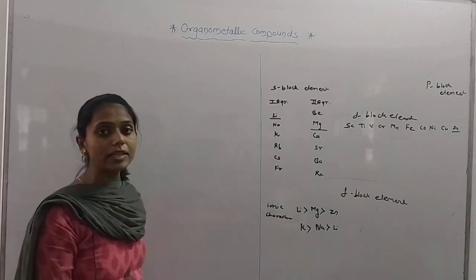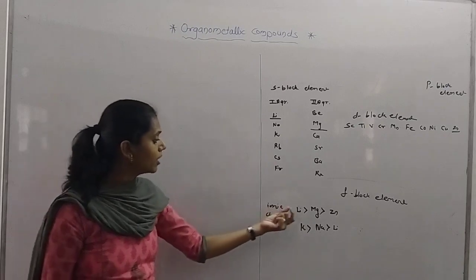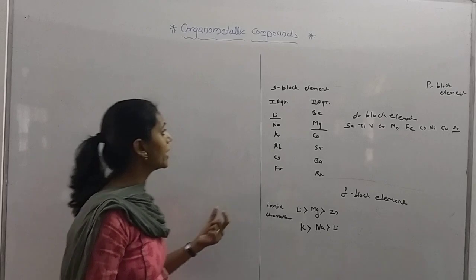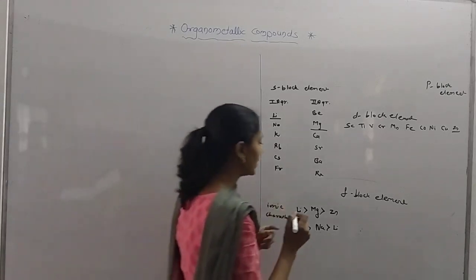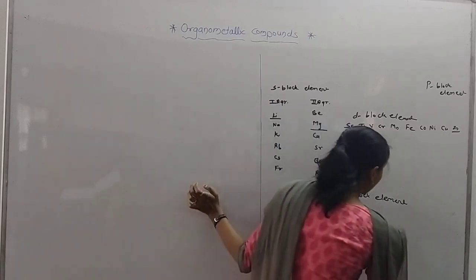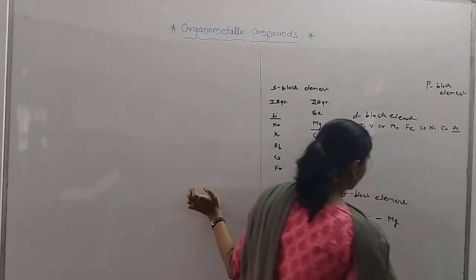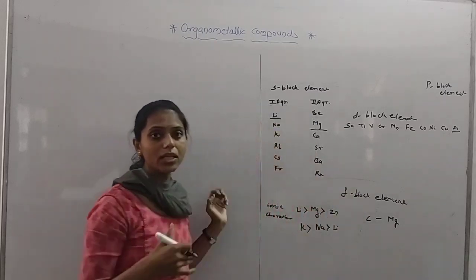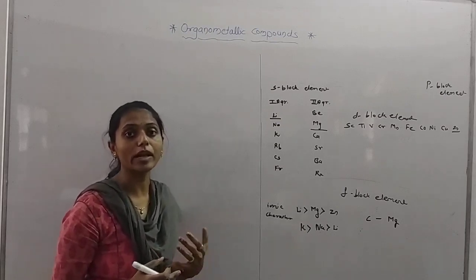So firstly we start with magnesium compounds. Here we say that the organometallic compound has a bond between the carbon atom and magnesium. Any carbon compound you take, for example an alkyl group, R group, or aryl group.